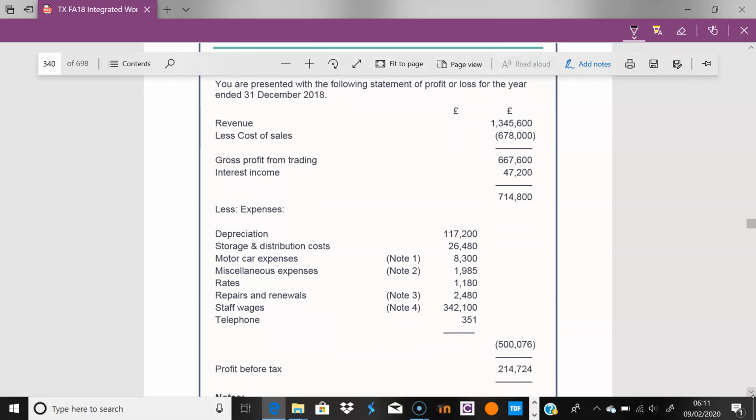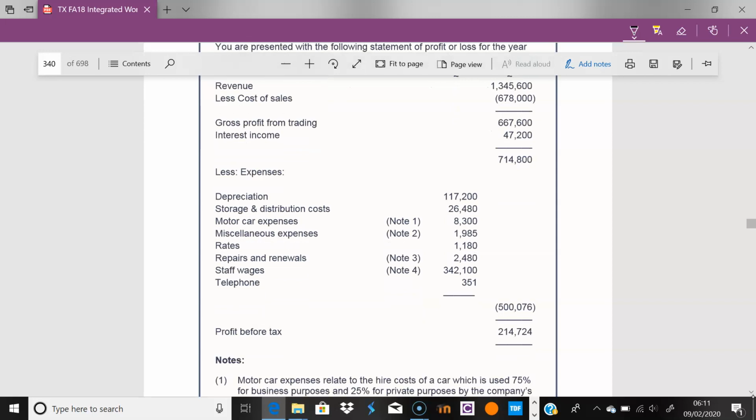Typically, we start off with the profit before tax, and then adjust. This is fine: revenue, cost of sales, gross profit, interest income. We need to technically deduct this. This is not trading, it is interest income. So we will create a separate column, as you saw earlier, under interest income, so this has to come out. As usual, depreciation, we have capital allowances, so we need to add this back. And then storage is perfectly allowable as it's to do with trade.